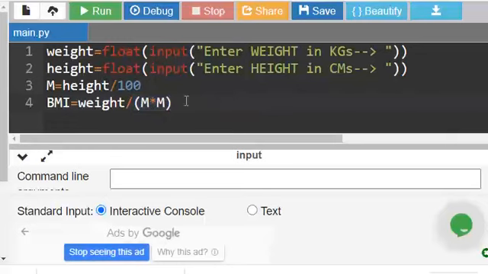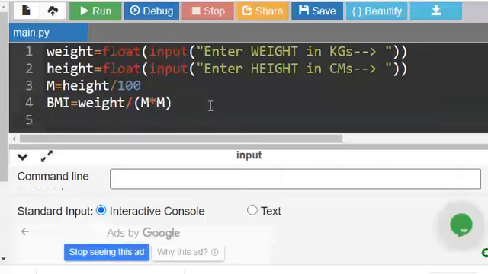here. So I'm inputting weight in kilograms, height in centimeters, then converting height to meters, from centimeters to meters, so height by 100, because a meter has 100 centimeters, and the BMI formula is weight by meter square.